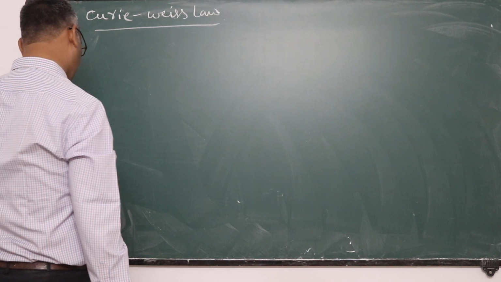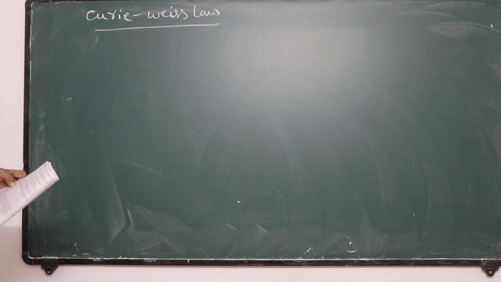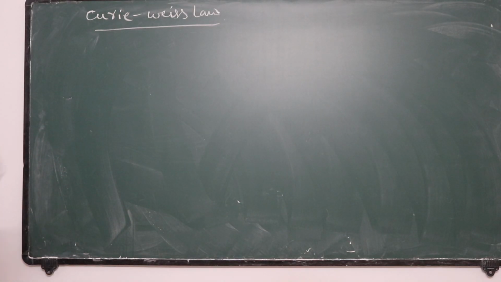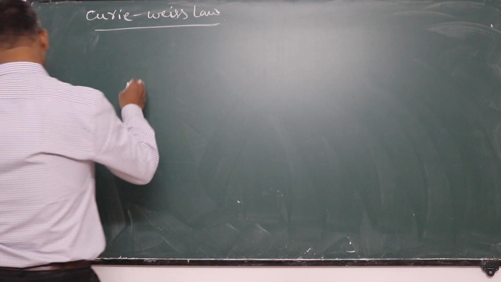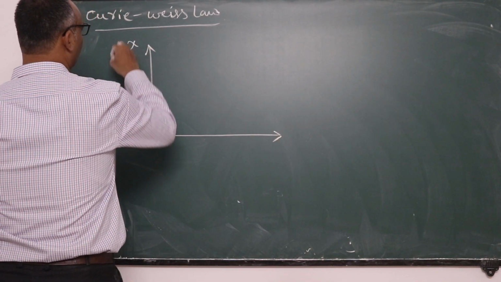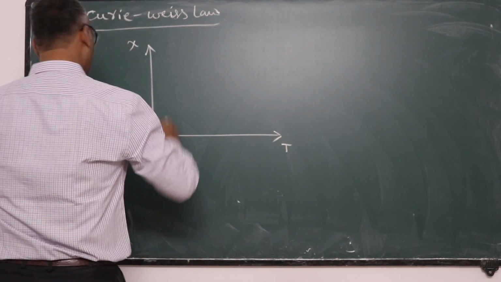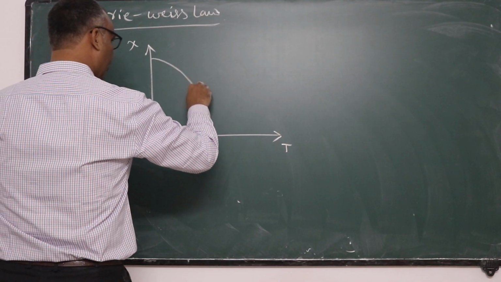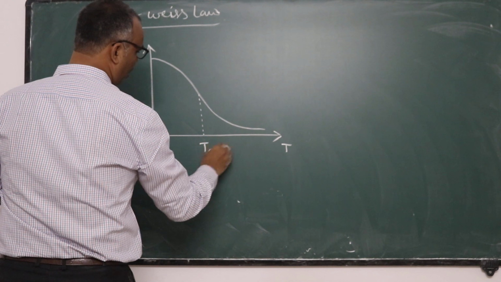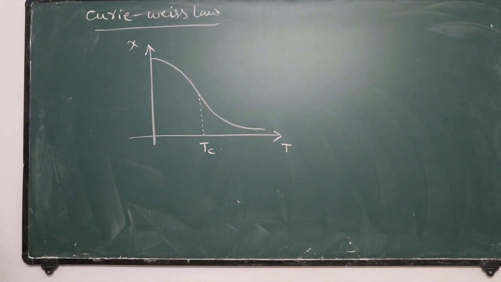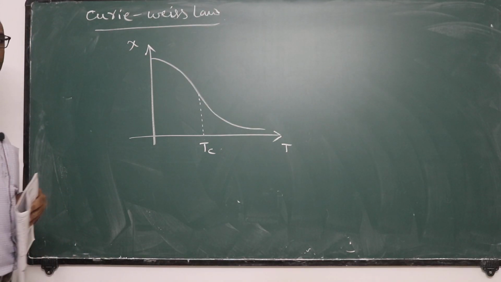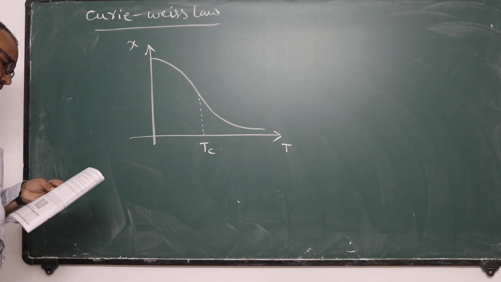When we raise the temperature, does the susceptibility of the magnetic material increase first or decrease first? Let us see. First, you see the graph of susceptibility of the material versus temperature. The temperature dependence is observed like this. And here is a temperature called Curie temperature. Now let us understand the behavior of magnetic susceptibility with temperature for ferromagnetic substances.